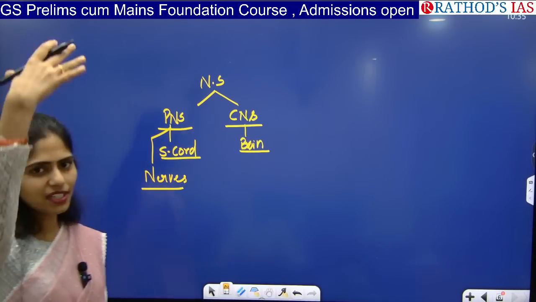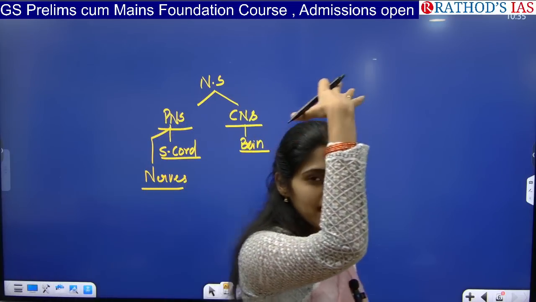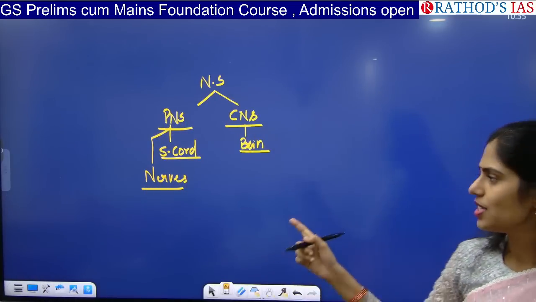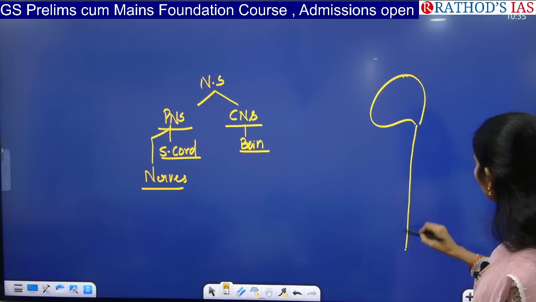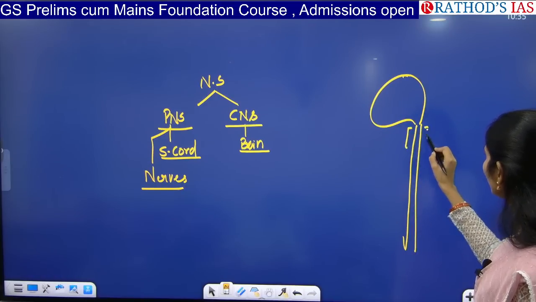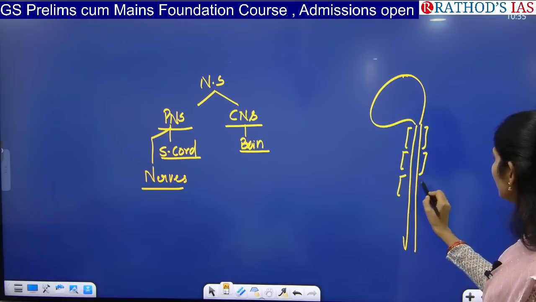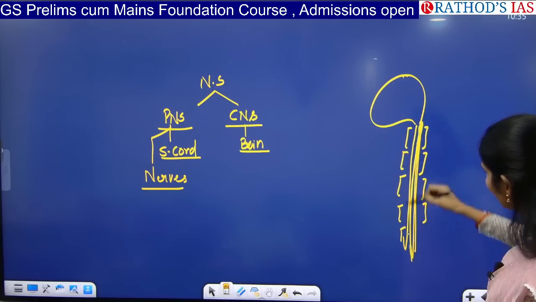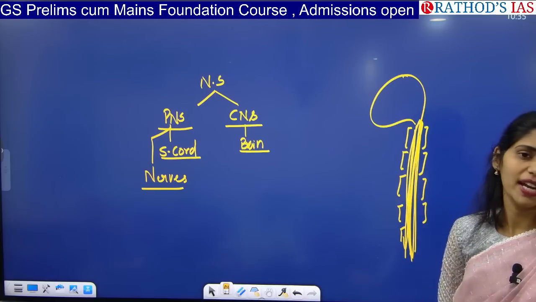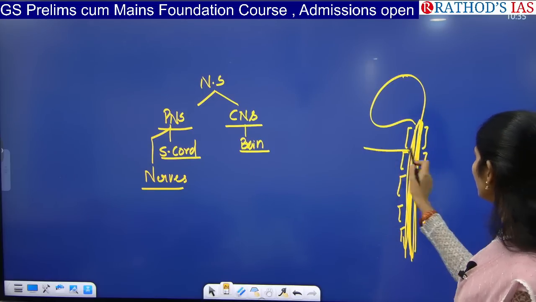So the brain is present inside your skull. Your head part is your brain. And where is the spinal cord present? It is a continuation of your brain, and it is protected in the vertebra. Vertebra is nothing but your backbone. Inside of your backbone, you will have this thing that is called your spinal cord. And from here, the nerves come.